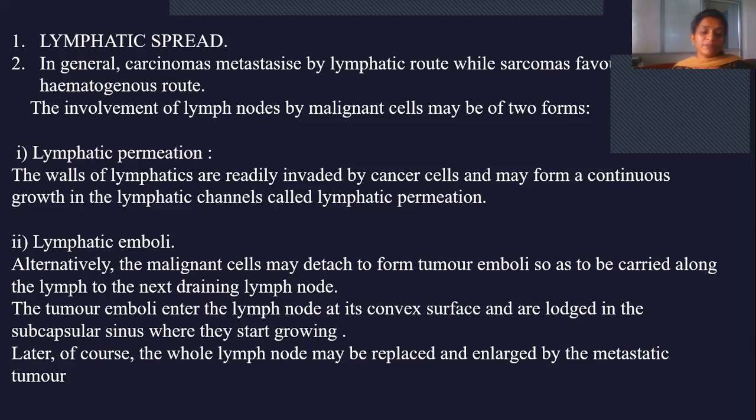Later, of course, the whole lymph node may be replaced and enlarged by metastatic tumor. By continuous growth, it will replace the complete lymph node. The complete lymph node will be replaced by these malignant or tumor cells. That we call lymphatic emboli.